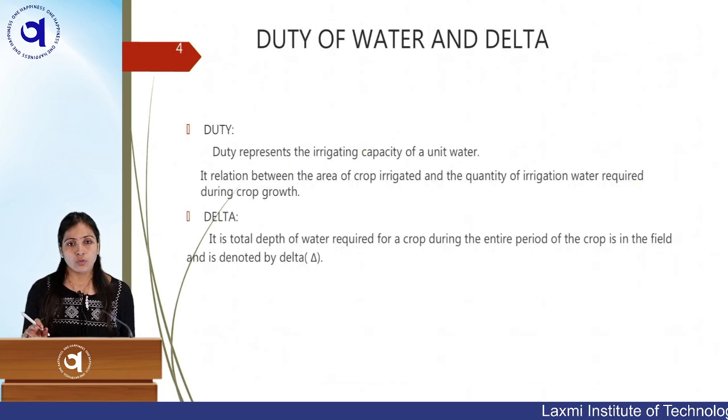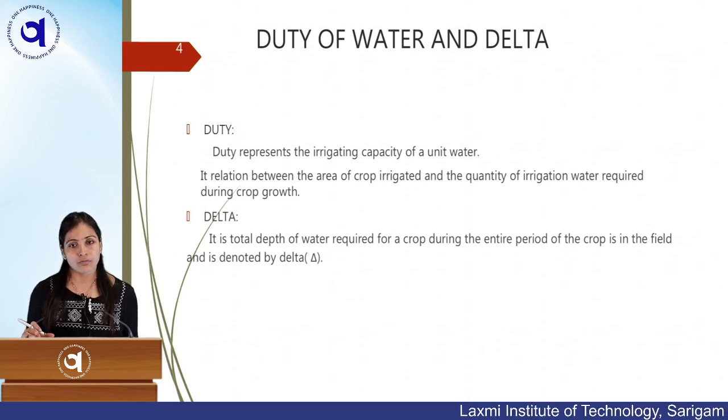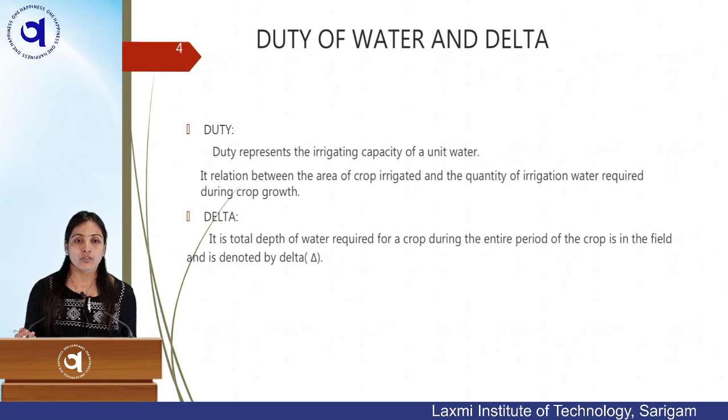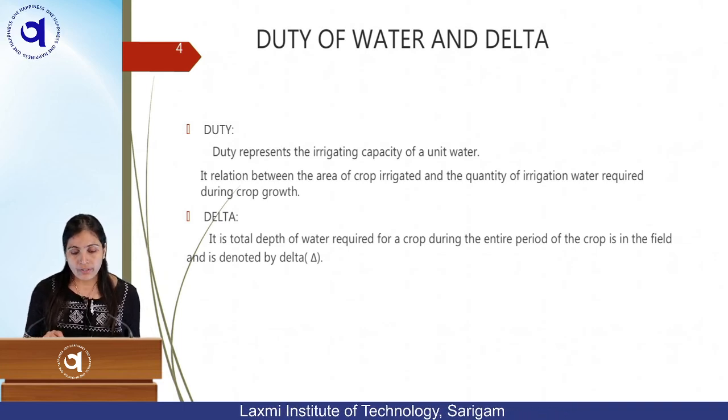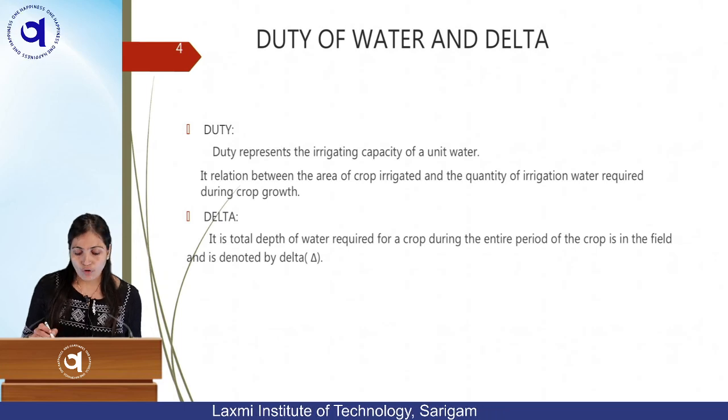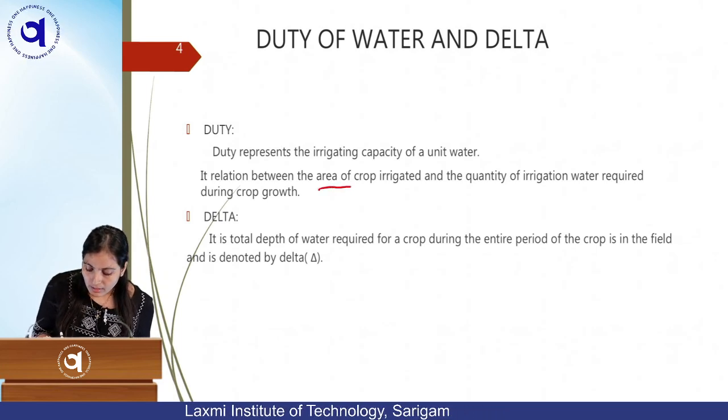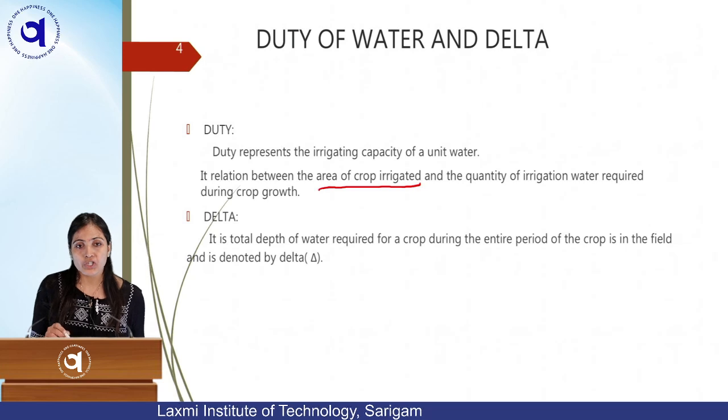Now duty is very easy to understand, but conceptually it is very tough. Duty is the irrigating capacity of unit water. Let's see the definition first, then I will give detail. It is the relation between the area of crop irrigated and the quantity of irrigation water required during crop growth.